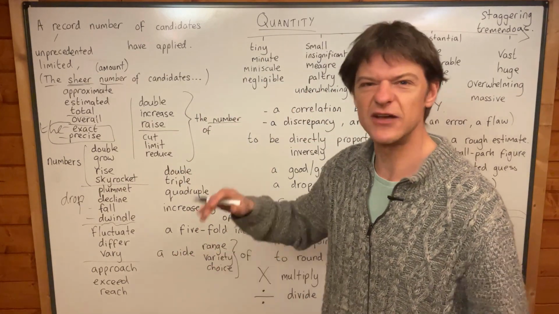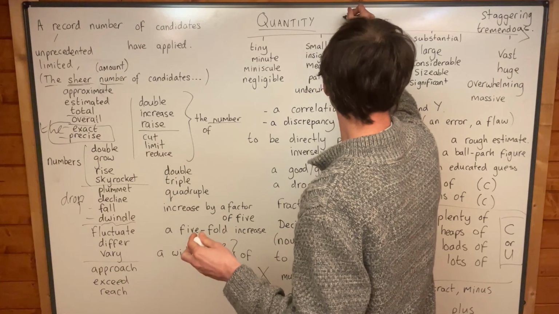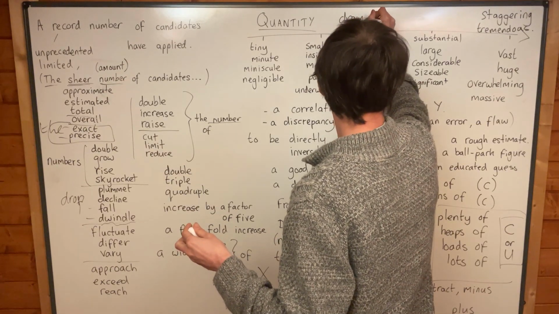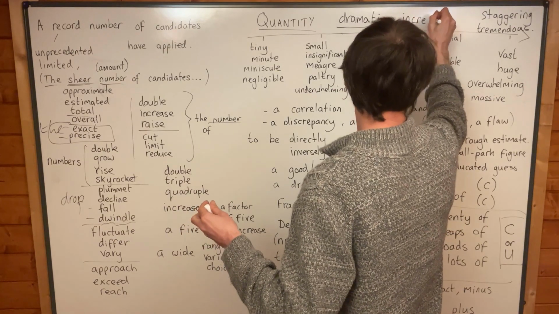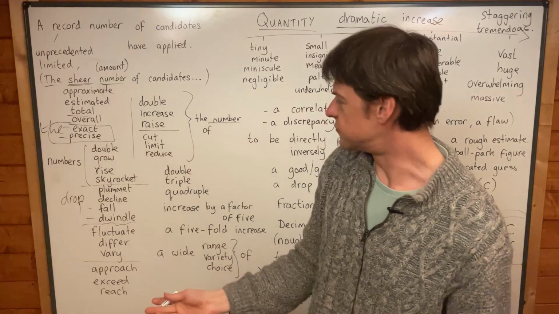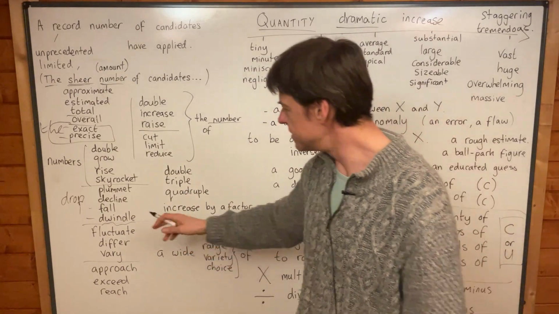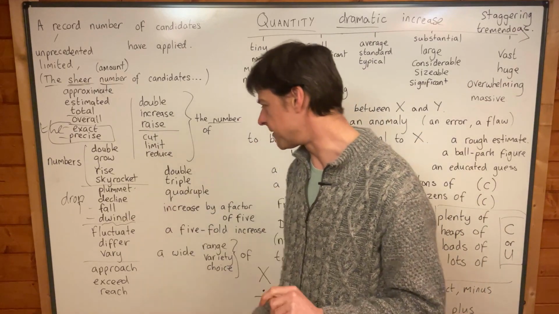Yeah, and do talk about a dramatic increase, or that the word dramatic works very well with increase, a dramatic increase in the price of something, yeah, a dramatic increase.